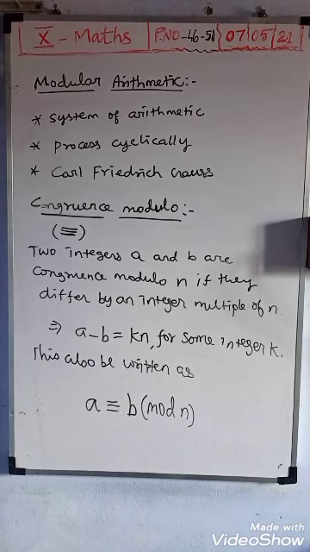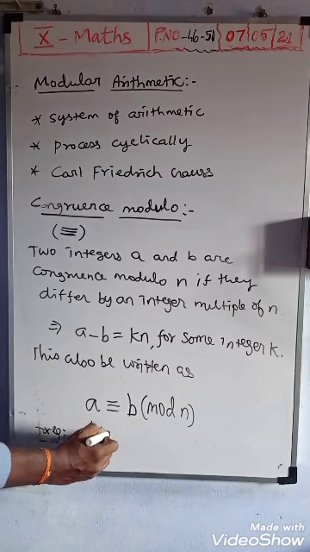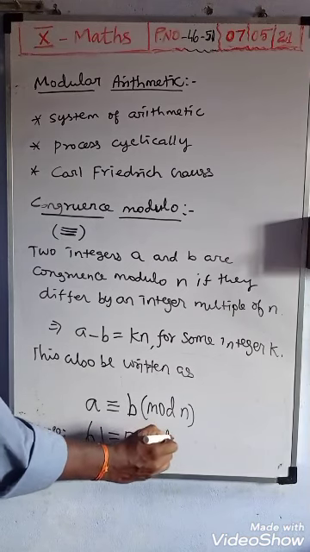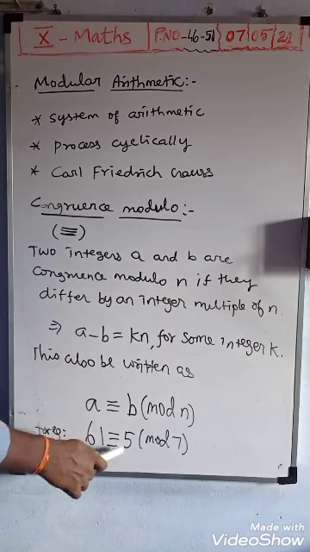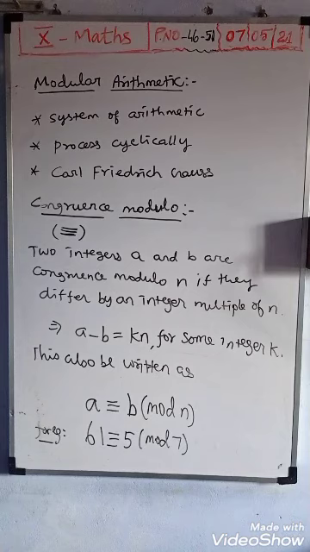For example, suppose a problem is given: 61 is congruent to 5 mod 7. Plus 5 on this side comes as minus 5. So we subtract 61 minus 5, which gives 56.